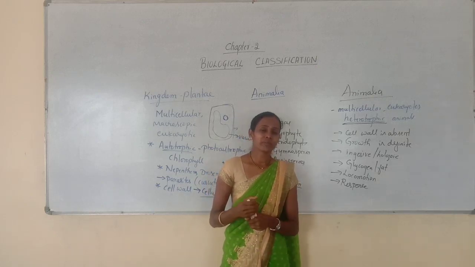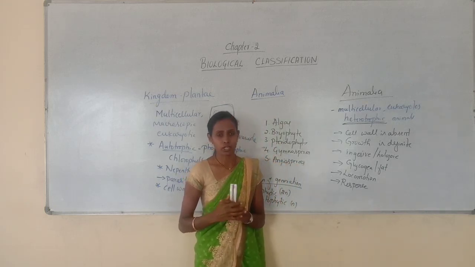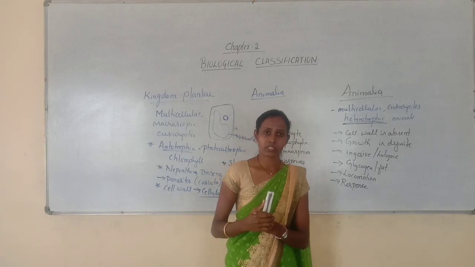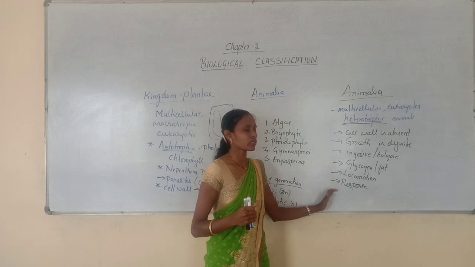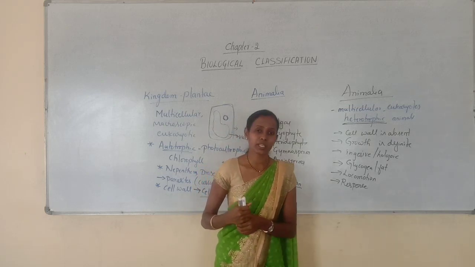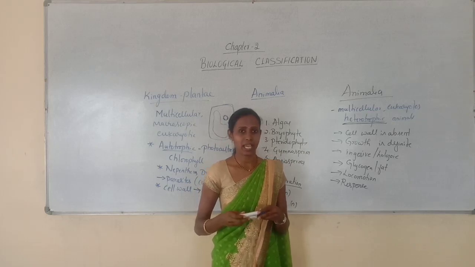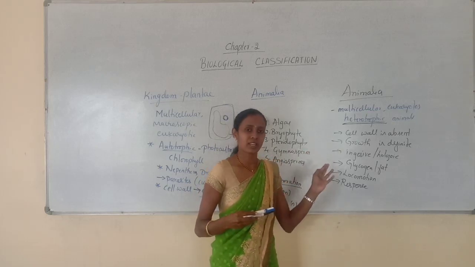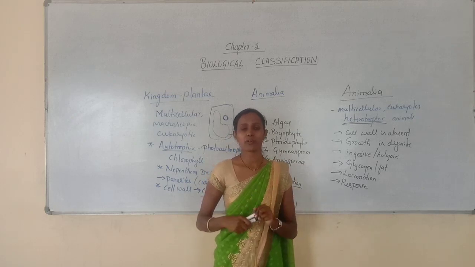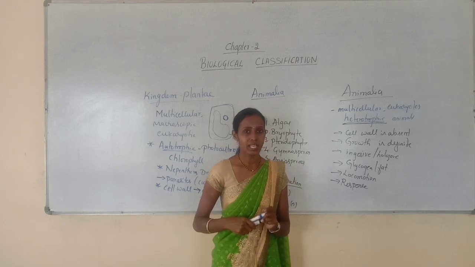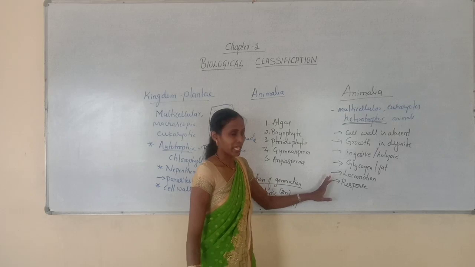Then reproduction. Here we cannot say vegetative reproduction. Asexual reproduction can be seen in lower forms, in certain lower animals. But most of the animals reproduce sexually, exhibiting the sexual mode of reproduction by the formation and fusion of haploid male and female gametes. So these are the unique features of kingdom Animalia.